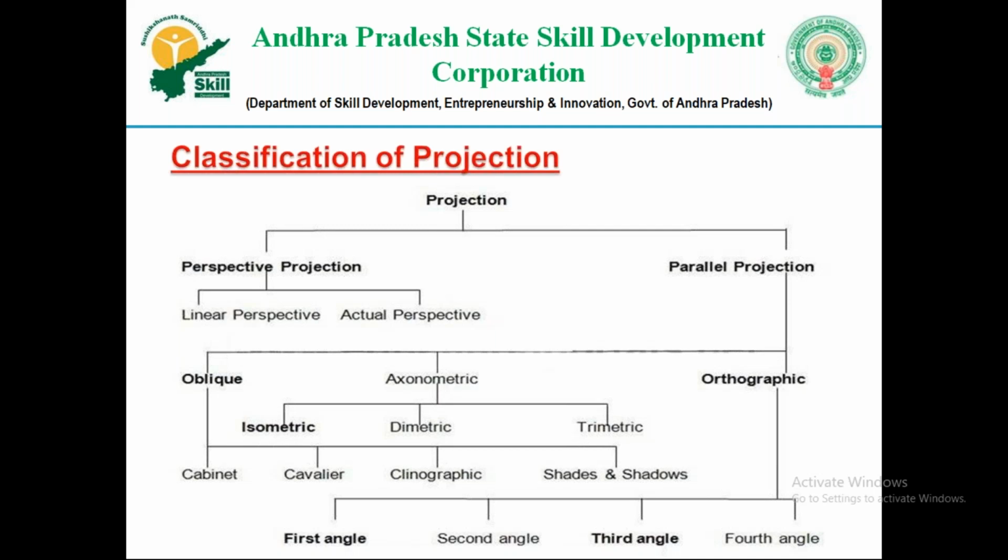That is the example for perspective projection. Parallel projection is divided into three types: oblique, axonometric, and orthographic. Oblique is again divided into several types. In axonometric, there are isometric, dimetric, and trimetric. Of all these, we only use isometric.